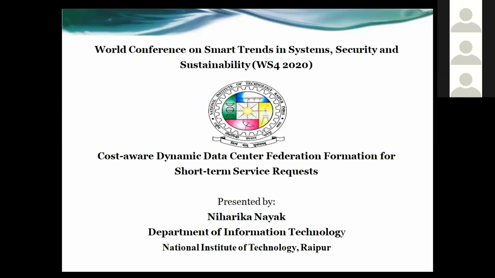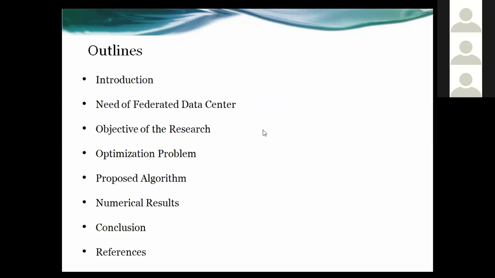Good afternoon, everyone. My name is Niharika Nayak. I am from the National Institute of Technology, Raipur, Chhattisgarh, and my presentation topic is Cost-Aware Dynamic Data Center Federation Formation for Short-Term Service Requests. These are the outlines of the paper: introduction, need of federated data center, objectives, optimization problem, proposed algorithm, then numerical results, conclusion, and references. So the first one is the introduction.